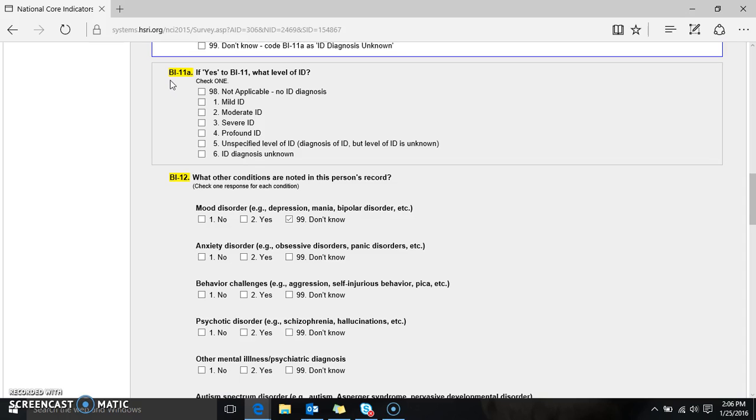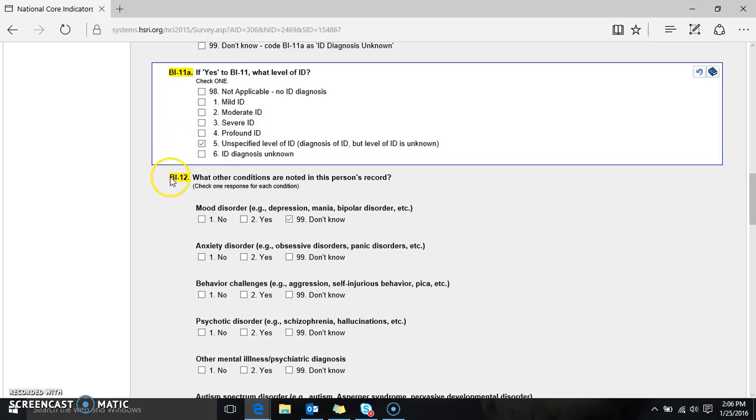So BI11A, again, is the level of ID, and we do want to find out from records what that level of ID is. If you cannot determine the level of ID, but do know that the person has been diagnosed with an intellectual disability, you use that 5 response.